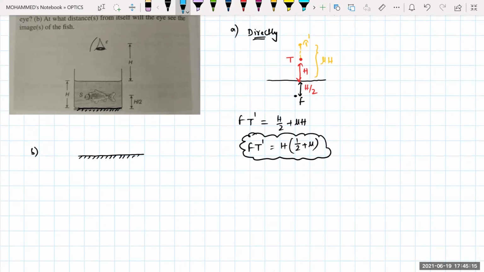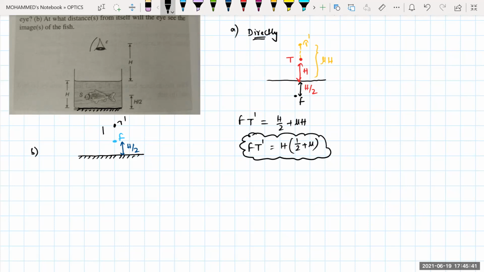Okay, let us assume the fish is here. This is the position of your fish. So the fish from the plane mirror is how much distance right now, beta? h/2, isn't it? Yes, sir. Now the fish will see the eye. Apparent depth is right now t dash. T dash means what is the distance, beta? Can you tell me? This distance will be equal to how much?